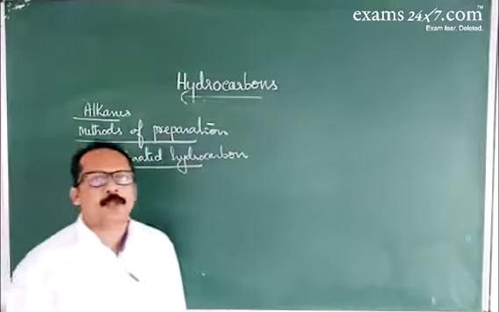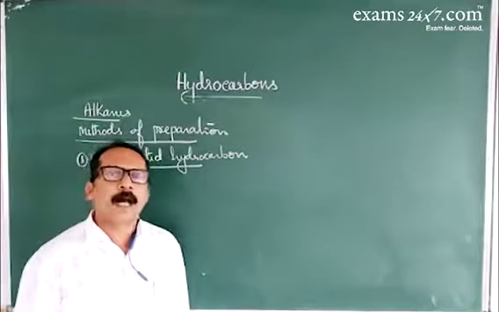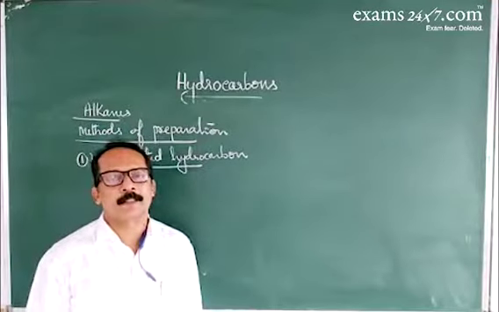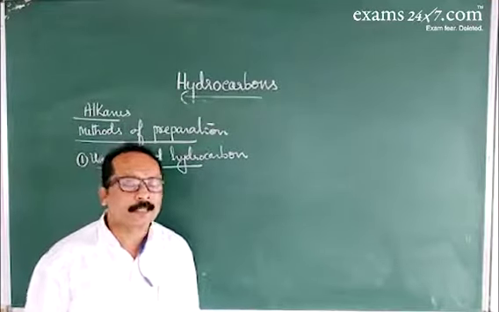Unsaturated hydrocarbons on reduction give alkanes. This method is called the Sabatier-Senderens process or Sabatier-Senderens reduction.